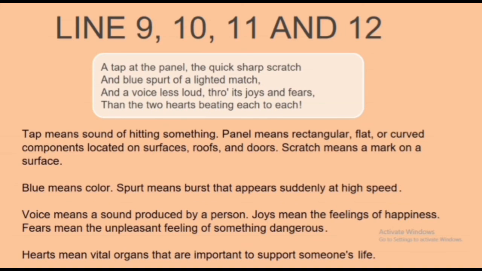Pane means rectangular, flat, or curved components located on surfaces, roofs, and doors. Scratch means a mark on a surface. Blue means color. Spurt means a burst that appears suddenly at high speed. Voice means a sound produced by a person. Joys mean the feeling of happiness. Fears mean the unpleasant feeling of something dangerous. Hearts mean vital organs that are important to support someone's life.